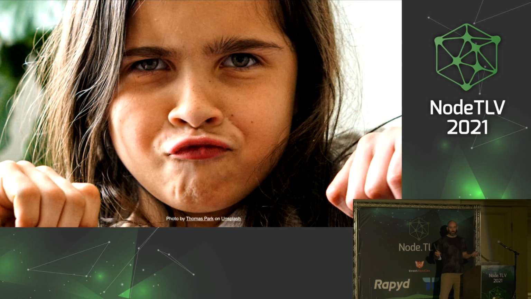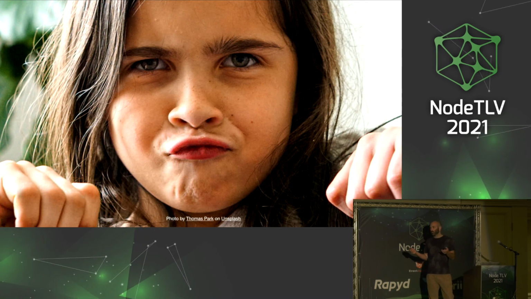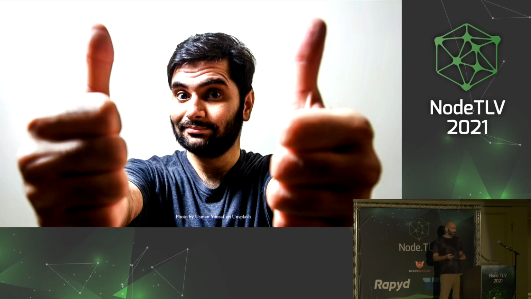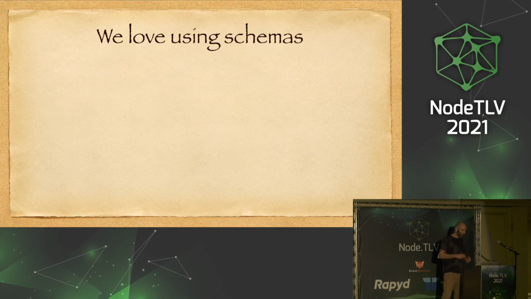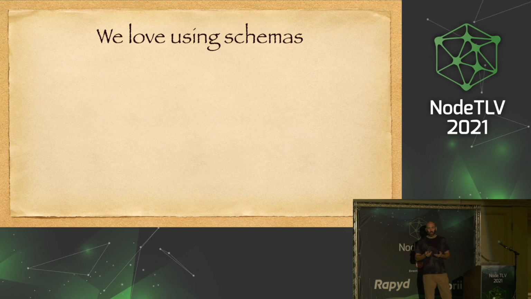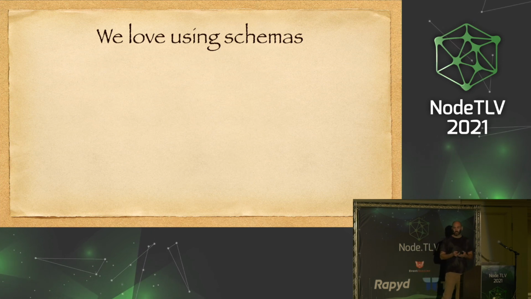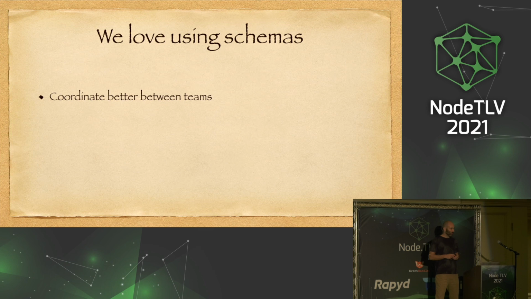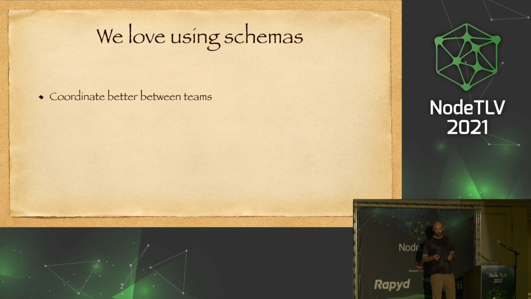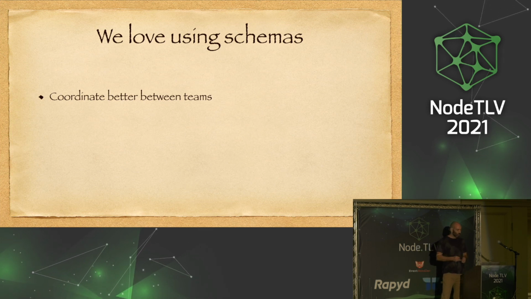So, do we hate schemas? No, we just hate writing them. But we love using schemas, because schemas are the language that defines our data structures. It allows us to coordinate between teams, to create a common language.